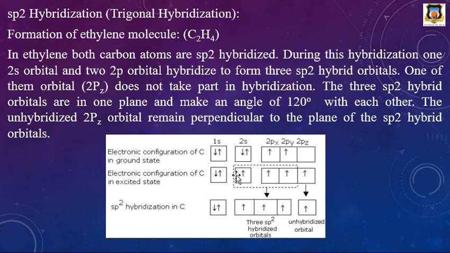Then in sp2 hybridization, the 2s orbital and two 2p orbitals of the carbon atom mix and undergo hybridization. Therefore, this hybridization is sp2 hybridization, and one electron remains in the 2pz orbital, which remains perpendicular to this plane.